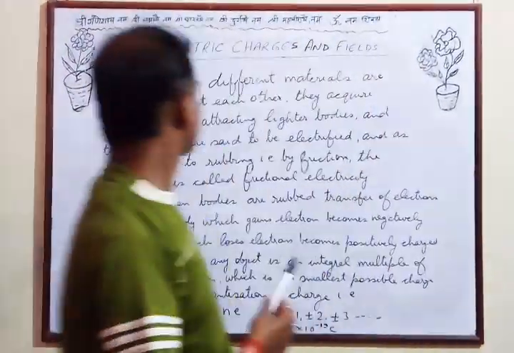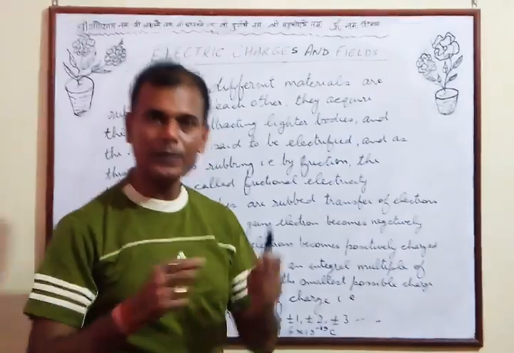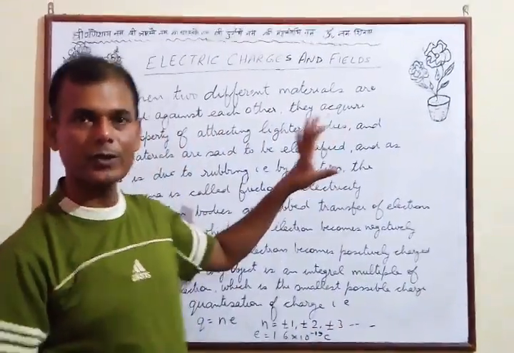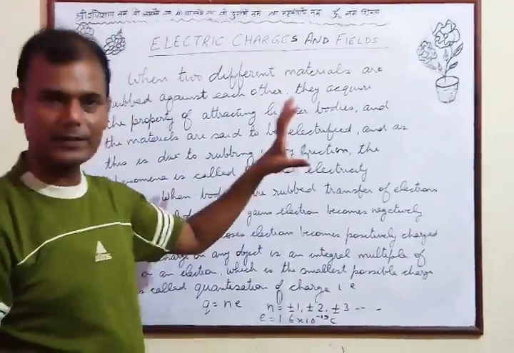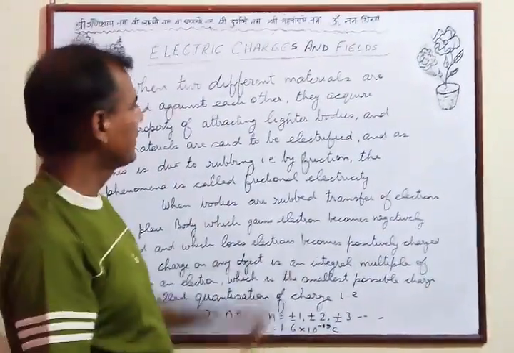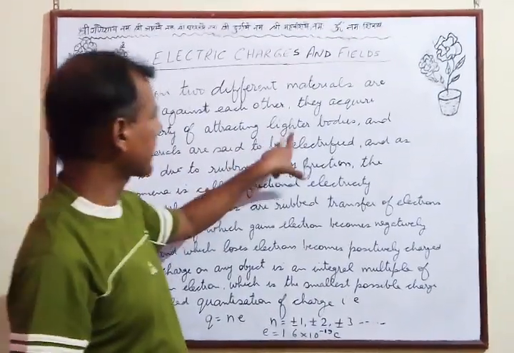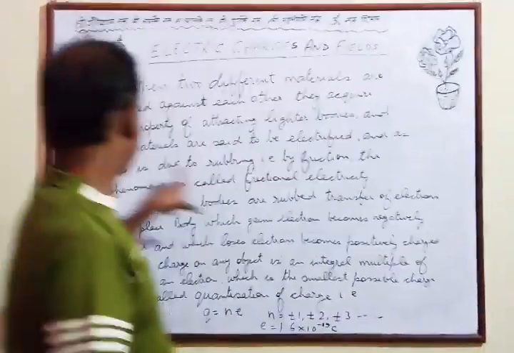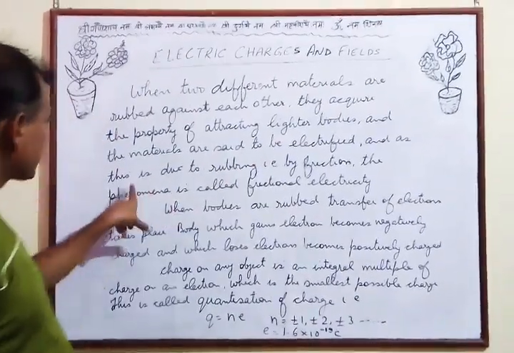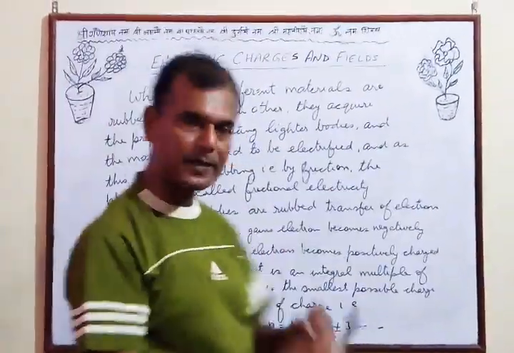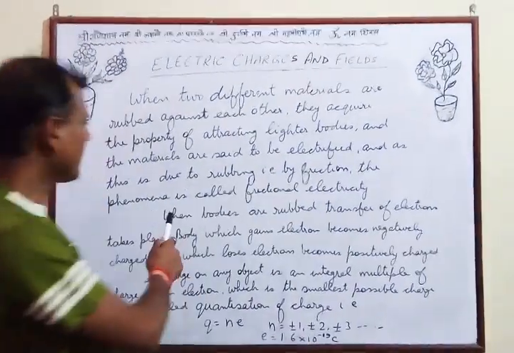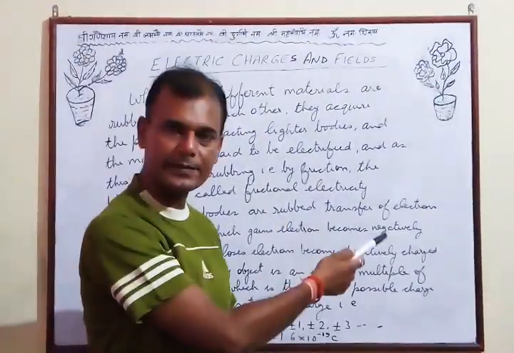It is seen that when we rub two different objects, they acquire the property of attracting smaller bodies. When two different materials are rubbed against each other, they acquire the property of attracting lighter bodies, and the materials are said to be electrified. As this is due to rubbing, that is by friction, the phenomenon is called frictional electricity.